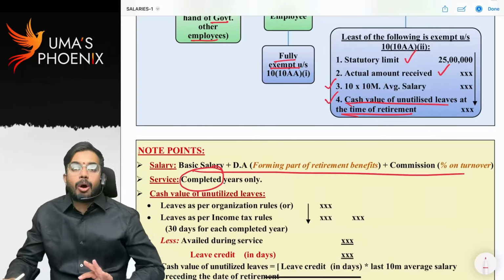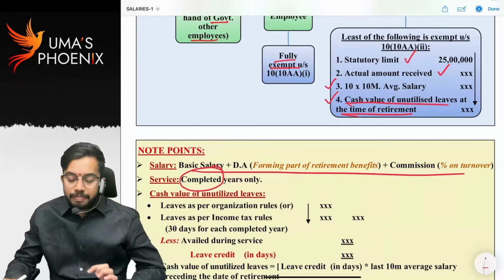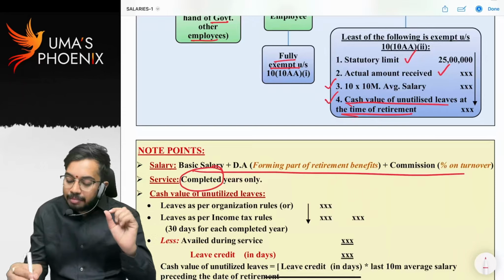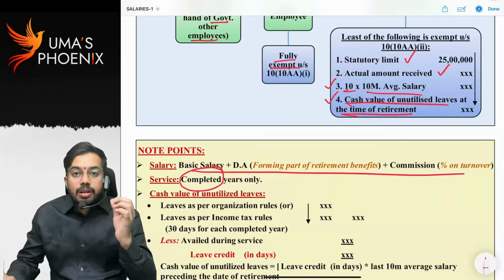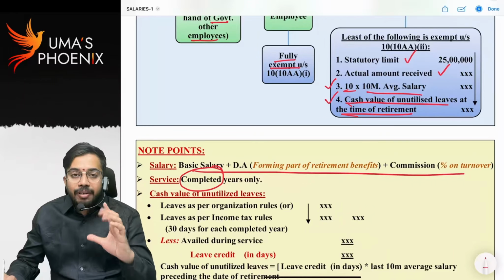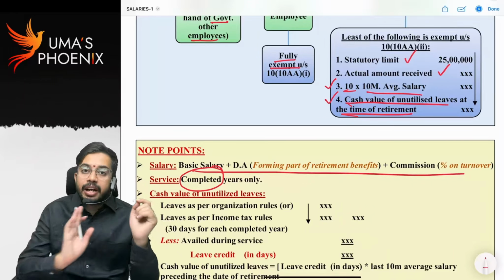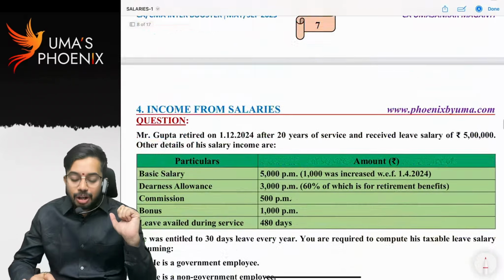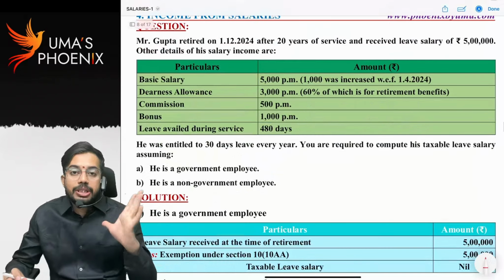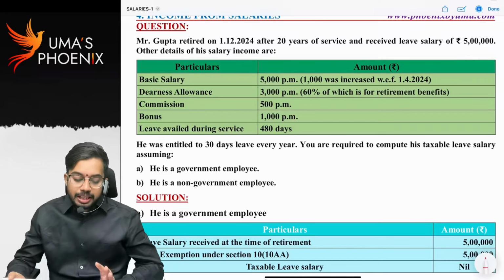Let us do one problem so that you will understand better. So last 10 months average salary into 10. Average salary means salary for last 10 months preceding the date of retirement. Salary definition is basic plus DA forms part of retirement benefits plus commission as a percentage of turnover. See here.